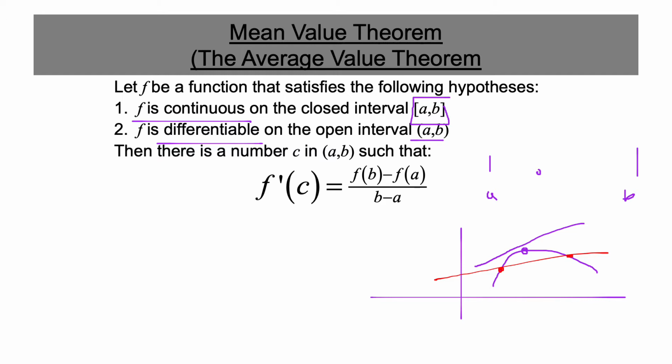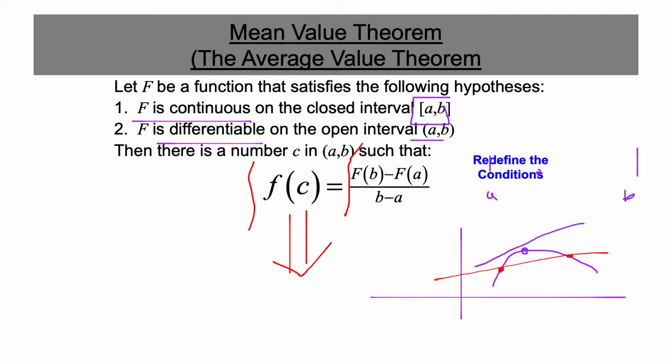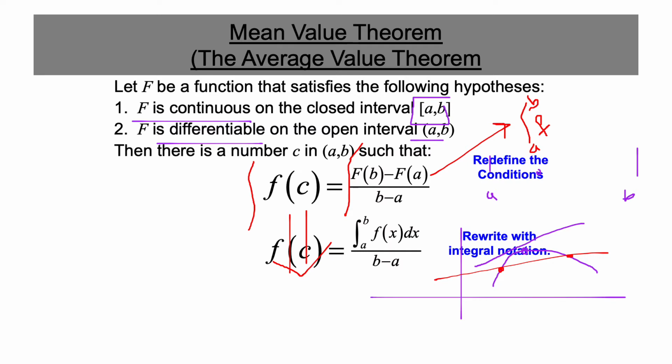Now, all we do here to get the mean value theorem of integration is take the integral of both sides. So this will be exactly f of c, and the other side will be capital F of b minus capital F of a. We mean it is the integration of f of x from a to b, the definite integral. That means f of c equals the integration from a to b of the function f of x